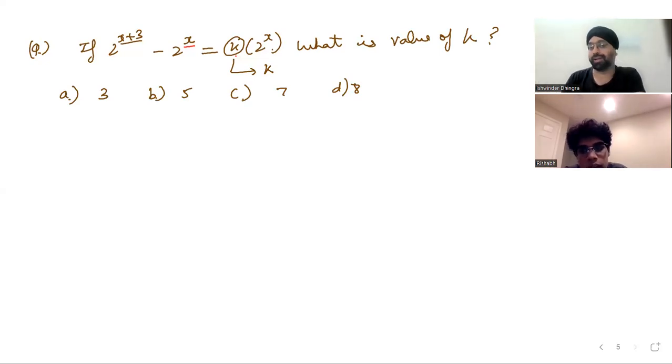But can you tell me why you were confused? Why were you not sure? Because I got confused in the exponents. That's why I just went for an alternate approach. So, okay, you are generally confused in exponents. Yeah, I just got confused in this question. In this question or generally confused in exponents?